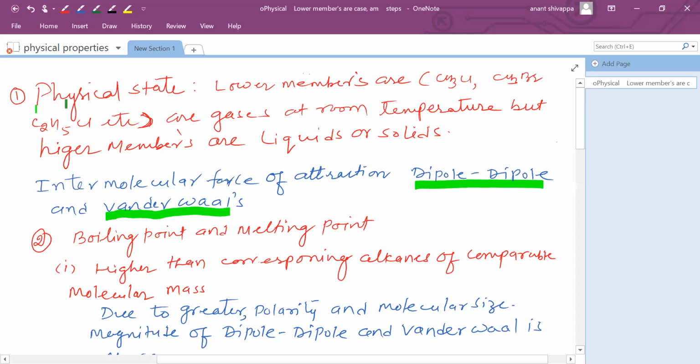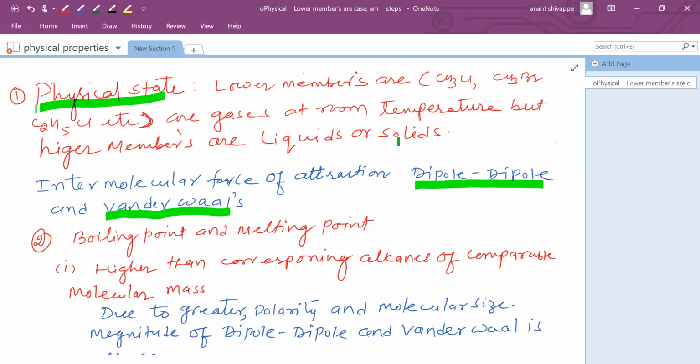First, we will discuss the physical state. Lower members like CH3Cl, CH3Br, C2H5Cl, etc. are gases at room temperature, but higher members are liquids or solids. Definitely, you can predict why. As the size of the molecule increases, the magnitude of van der Waals force also increases, and molecules come closer. And when molecules come closer, gases convert into liquids and liquids into solids.